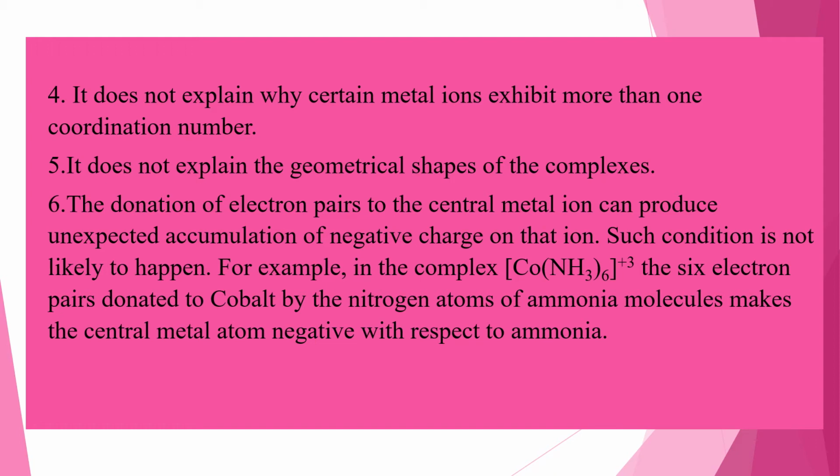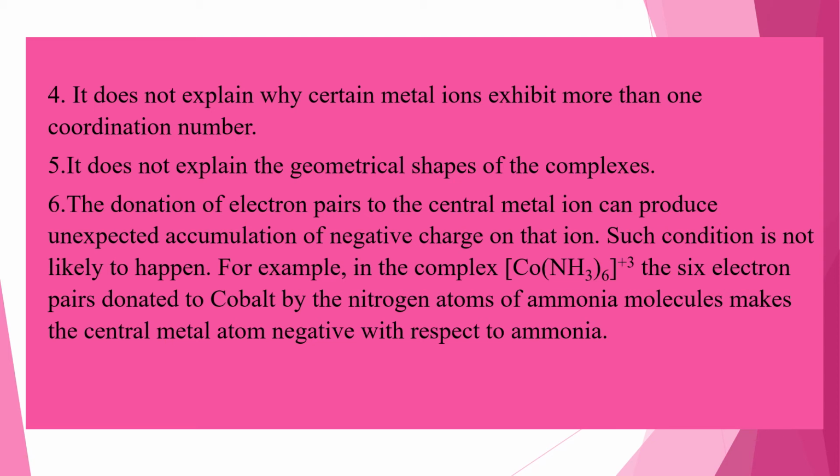And the sixth defect is that donation of electron pairs to the central metal ion or atom can produce unexpected accumulation of negative charge on that ion. Carefully follow this defect, students. Sixth point, the donation of electron pairs to the central metal atom or ion. So what is happening by this donation? It is producing unexpected accumulation of negative charge on that central metal ion, and such a condition is not likely to happen.